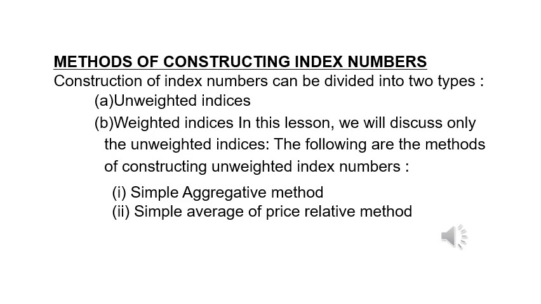Methods of constructing index numbers. Construction of index numbers can be divided into two types: unweighted indices and weighted indices. In this lesson, we will discuss only the unweighted indices. The following are the methods of constructing unweighted index numbers. 1. Simple aggregative method. 2. Simple average of price relative method.